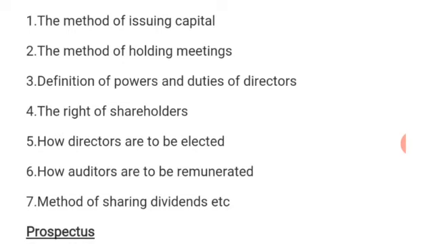We have said that a company is a legal entity. The business is separate from the owner. So owners will appoint some people to be managing the business. So how those directors will now be elected by the shareholders is going to be stated.